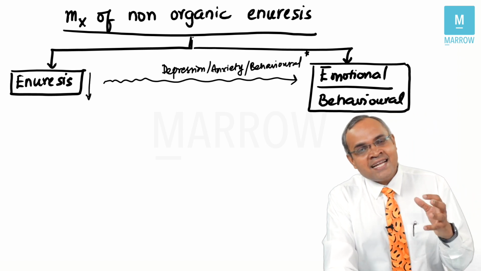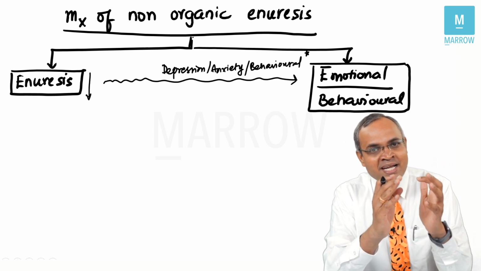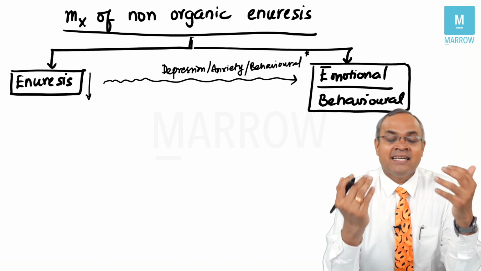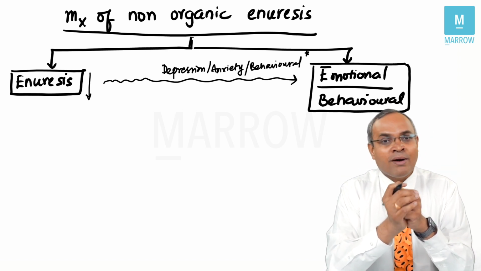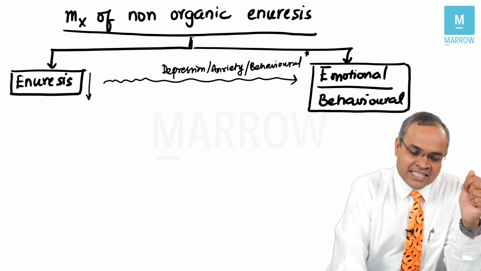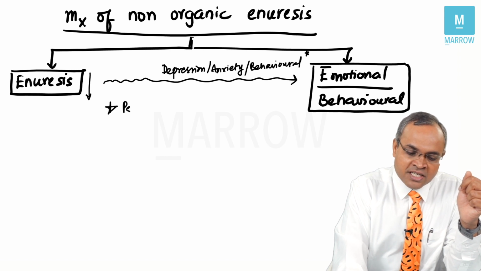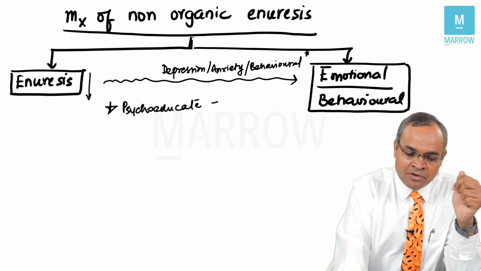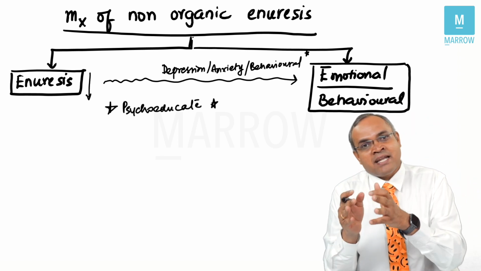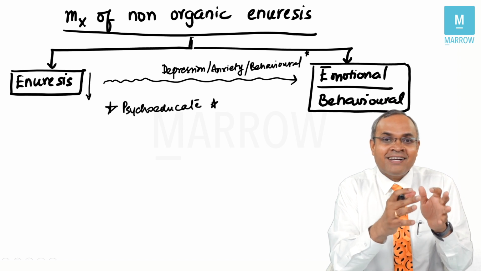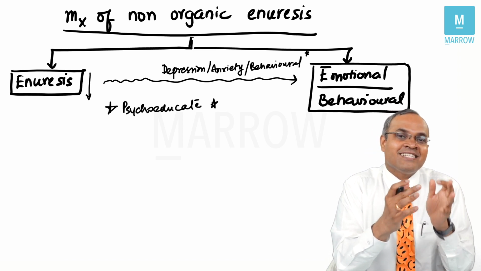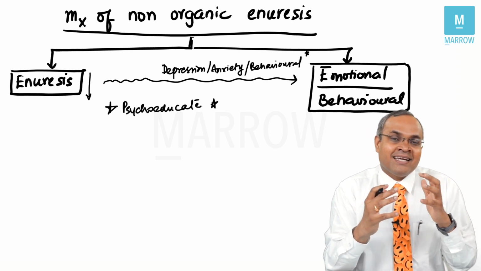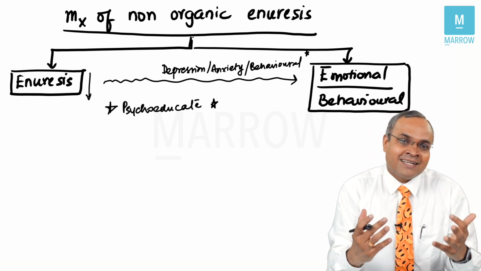So as a psychiatrist, our job is to find out whether the bedwetting problem is the only problem which is going on, or secondary depression, anxiety, and other behavioral problems have come in. Why this is important is because the first initial step would be psychoeducation. You want to educate about this problem. You want to tell the kid as well as the parents that it is not the kid wantedly doing it. The kid is not doing because it is lazy. The kid is not doing it because the kid wants to trouble everybody. It might be something which is happening beyond the kid's control.